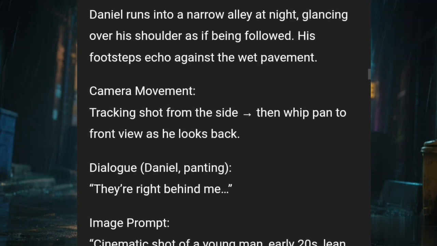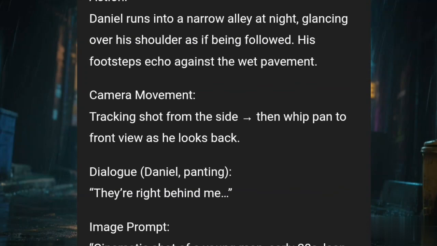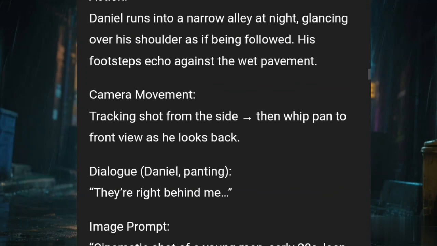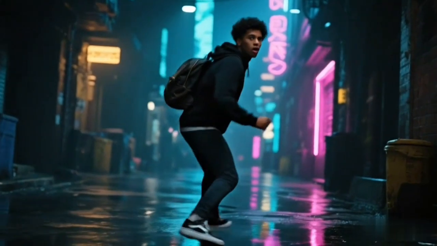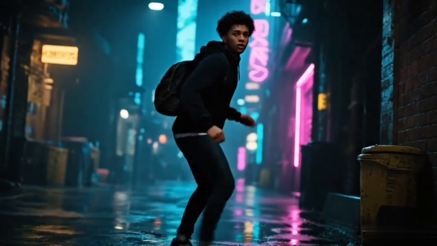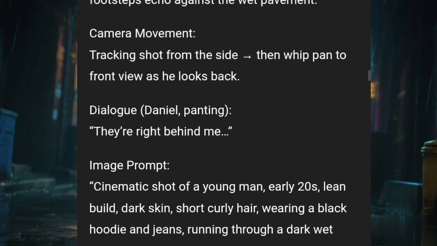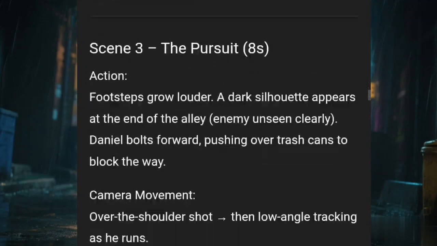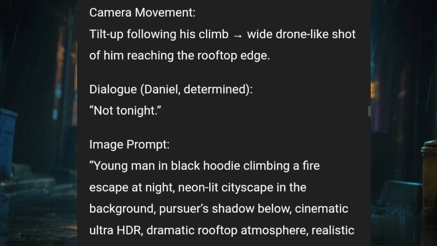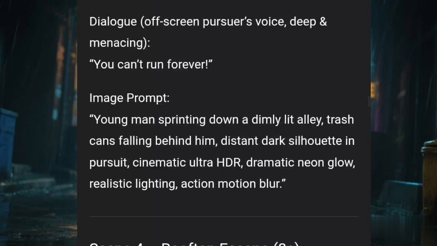Now look at the action in scene 1. It says Daniel runs into a narrow alley at night, glancing over his shoulder as if being followed. His footsteps echo against the wet pavement. Now look at this. You can agree with me that this prompt and that video were exactly the same thing. So that is how we did it from scene 1 down to scene 2. And that will now take us to generating the images.